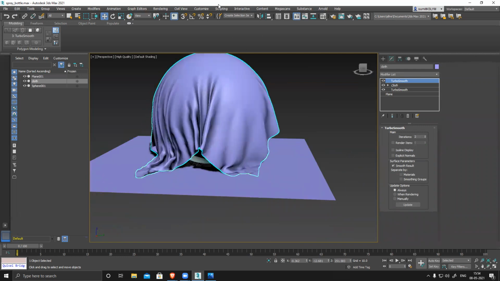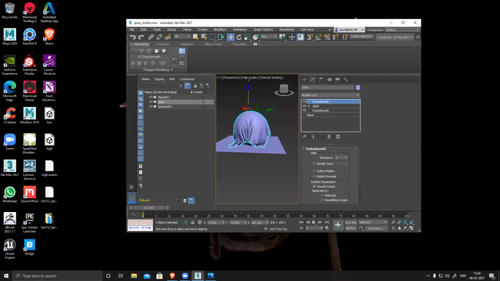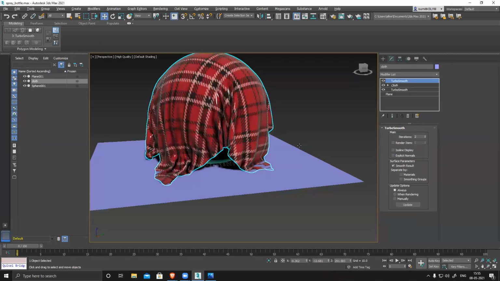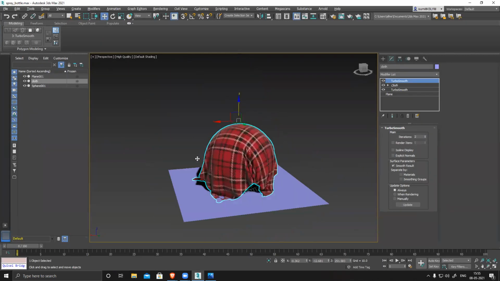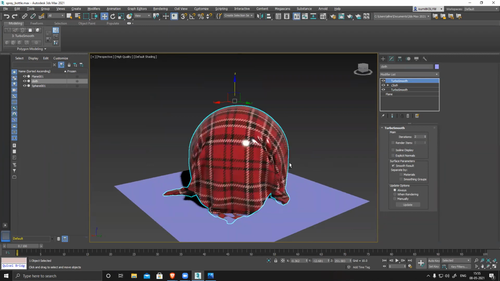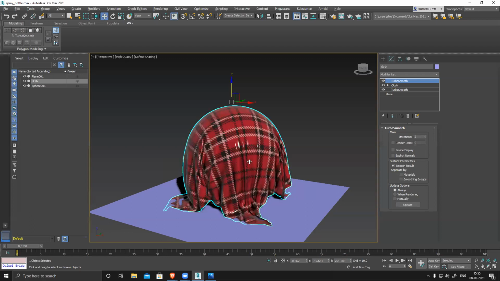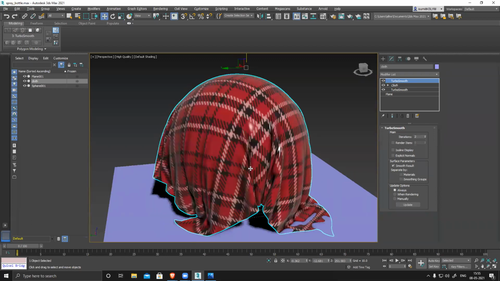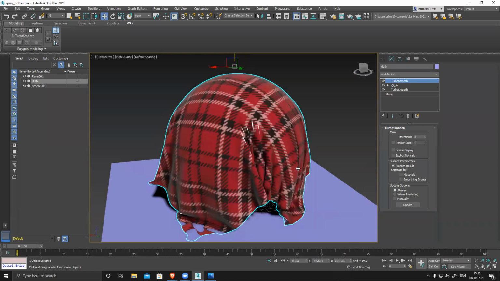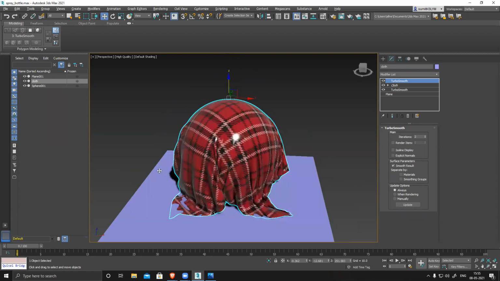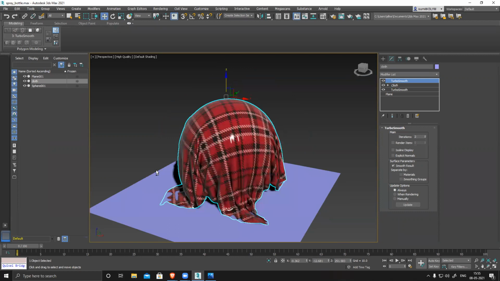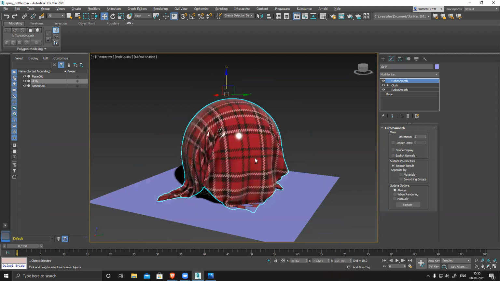And by default, all the plane and everything is unwrapped. So I'm going to apply a texture. I have a texture here. See, if I apply it, it will look like a piece of cloth. And as you can see, your folds, everything is proper, nicely aligned. It makes your life way easier. If you create with this technique, you can create a lot of things. Suppose you have a character with some cloth, some skirt or shirt, you can simulate and create those things very easily.